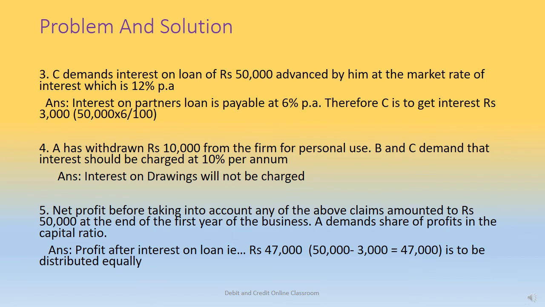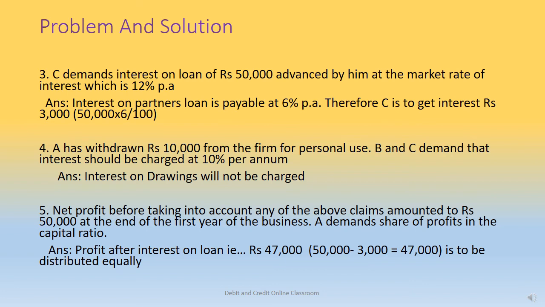Next case is A has withdrawn rupees 10,000 from the firm for personal use. B and C demand that interest should be charged at 10% per annum. It's a case of drawings, interest on drawings. In the absence of the partnership deed, it will not be charged. Fifth case, net profit before taking into account any of the above claims amounted to rupees 50,000 at the end of the first year of the business. A demands share of profits in the capital ratio.